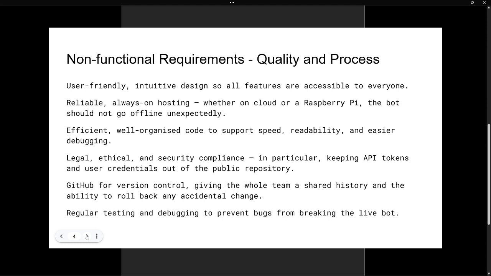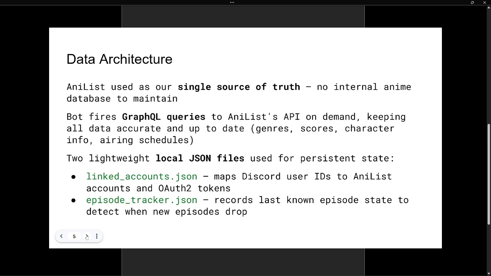It needed to be reliable, always on hosting, whether on cloud or a Raspberry Pi, which means the bot should not go offline unexpectedly. It should be efficient, have well-organized code to support speed, readability, and be easier to debug. Legal, ethical, and security compliance, in particular keeping API tokens and user credentials out of the public repository. GitHub for version control, giving the whole team a shared history and the ability to roll back any accidental change. Regular testing and debugging to prevent bugs from breaking the live bot.